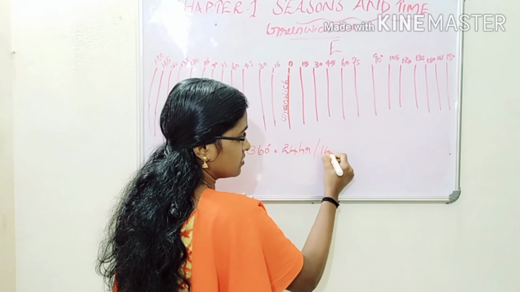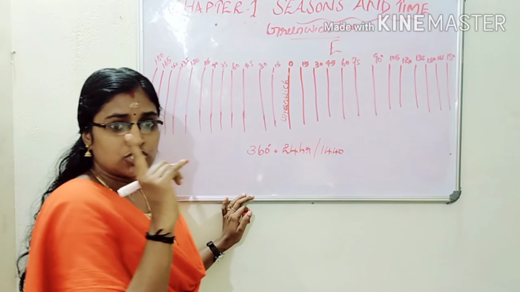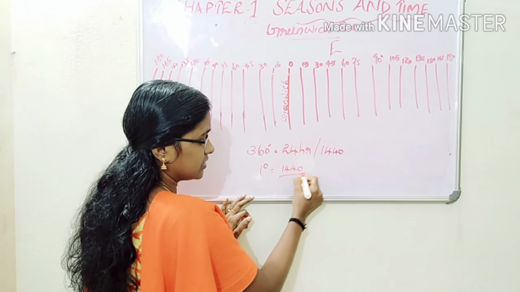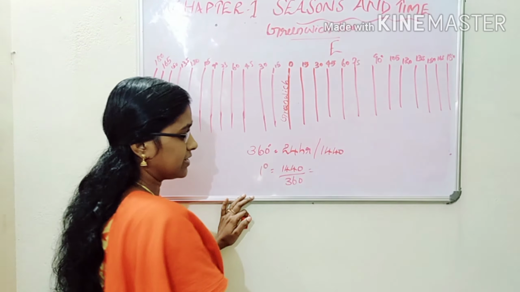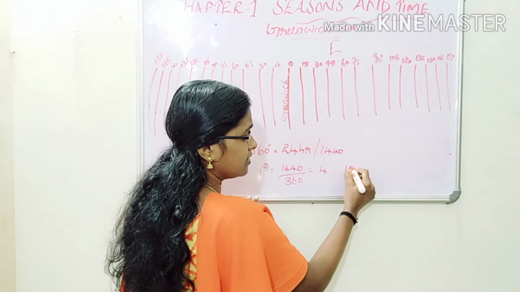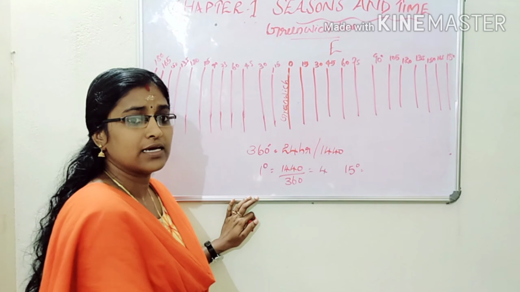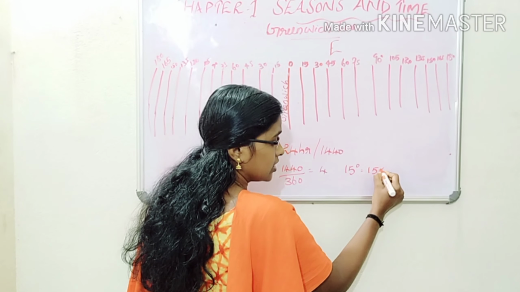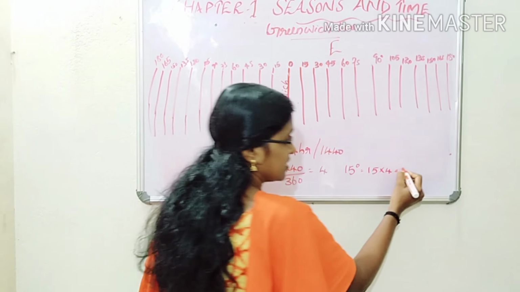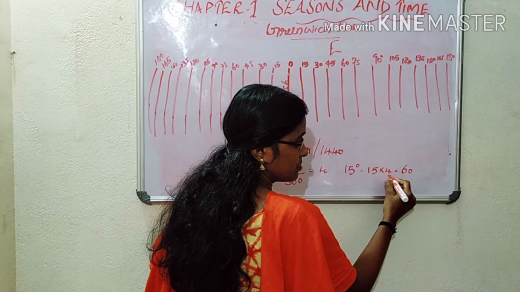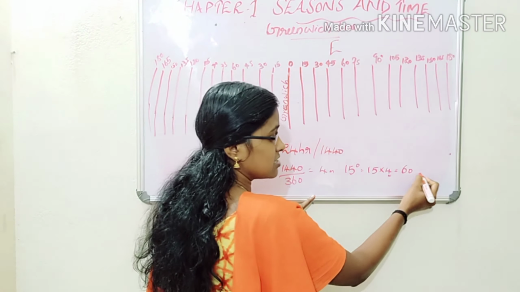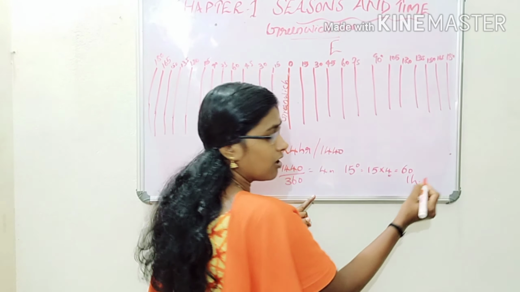That means 1440 minutes. To turn 1 degree, our earth needs 1440 divided by 360, that is 4 minutes. Then to turn 15 degrees, our earth needs 15 into 4, that is 60 minutes, which means 1 hour.